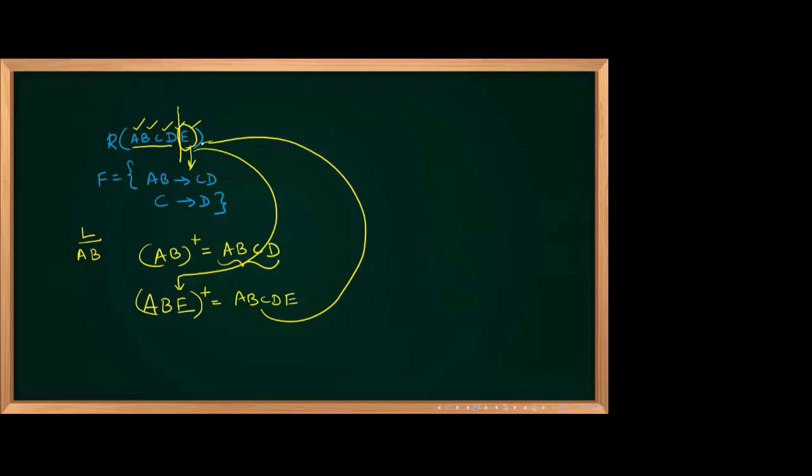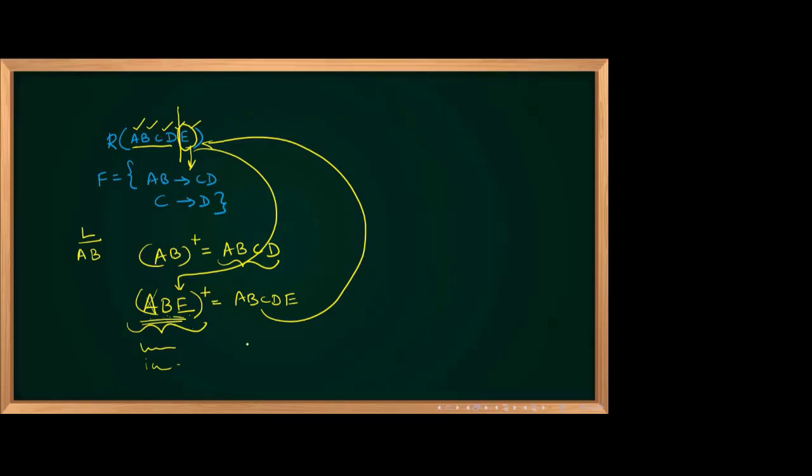This is the entire table, and it satisfies the uniqueness property and the irreducible property. If you remove A and take the closure of BE, or remove B and take the closure of AE, or remove E and take the closure of AB, you will not get ABCDE. Because of that, ABE cannot be reduced further.